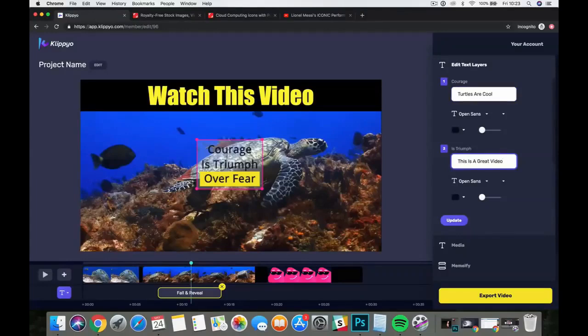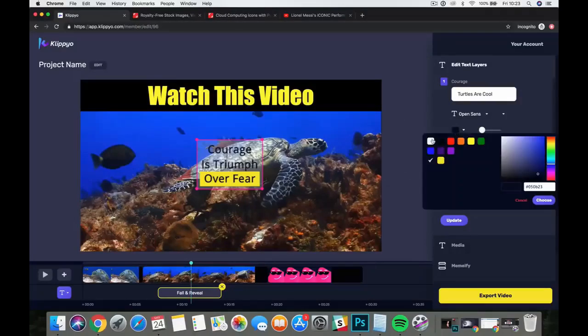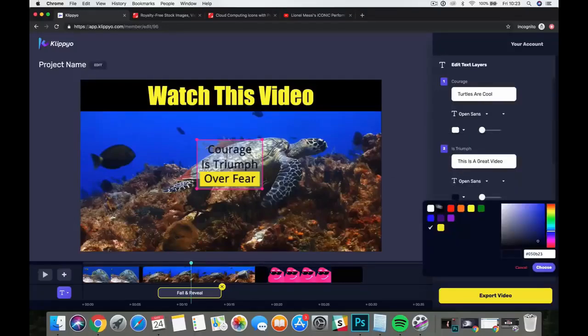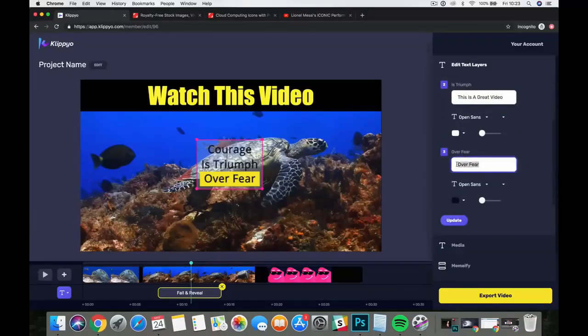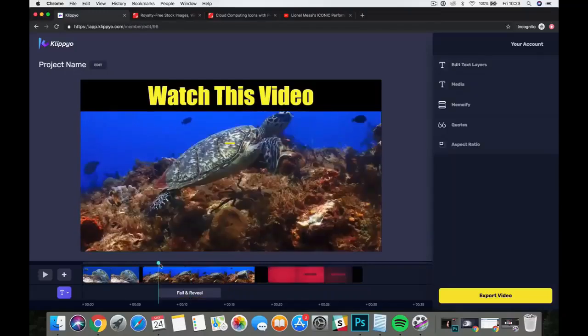Now, whatever you write in here, you can scale it out. So you can put as much text as you want. I'm going to go with a white. Let's go with white text. We'll go with white text there as well. And then the yellow box, I'll put thanks for watching. And let's change that to white text as well. And we've obviously got all built-in fonts here, so you can change all the fonts. I won't do all that now. Click on update. So that's going to update that text file.